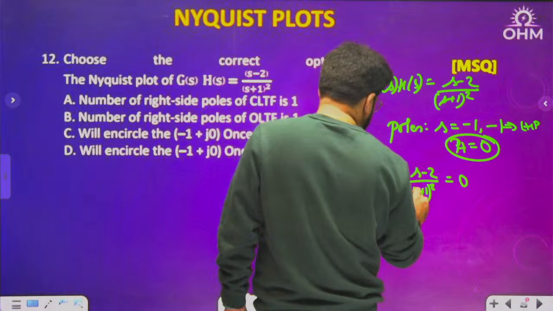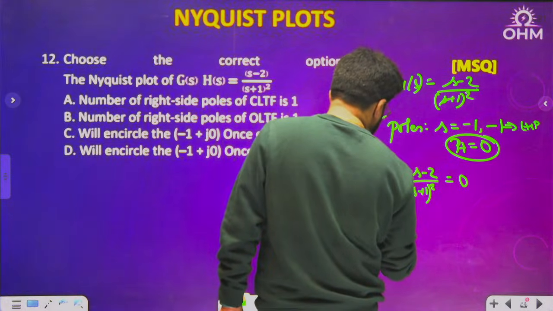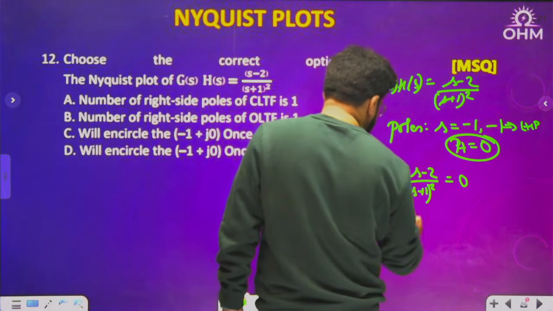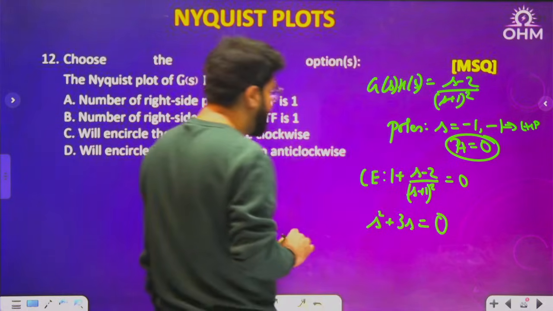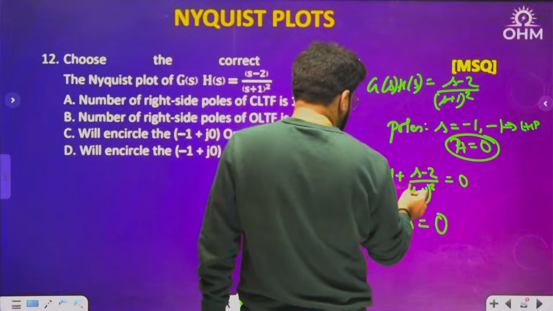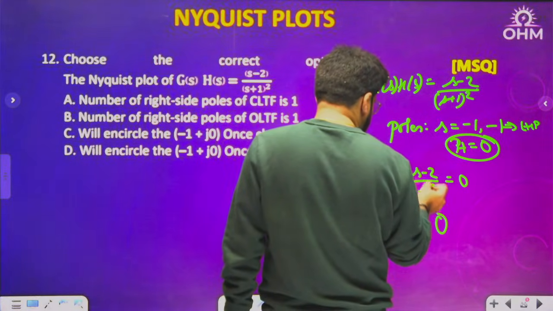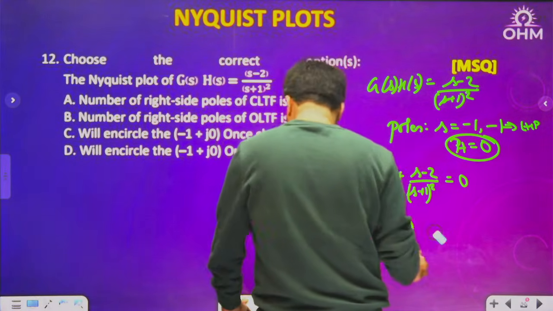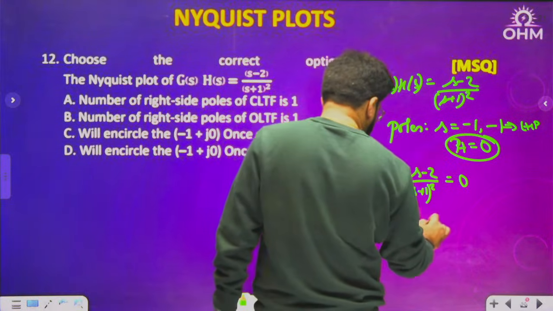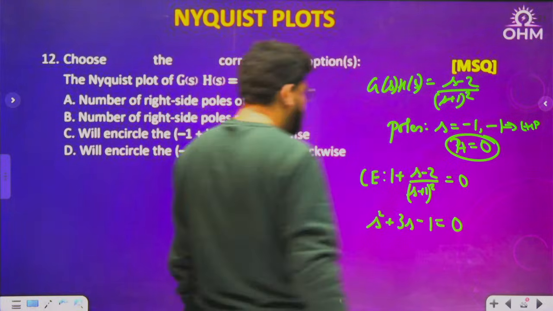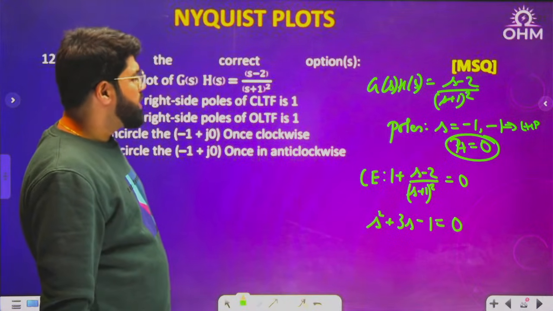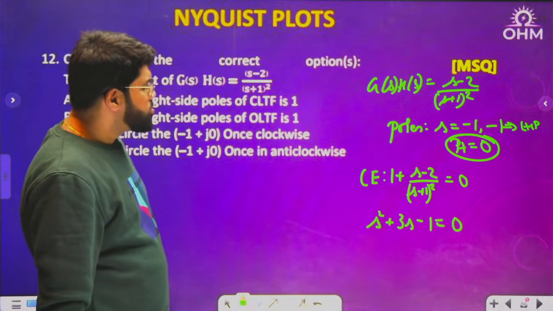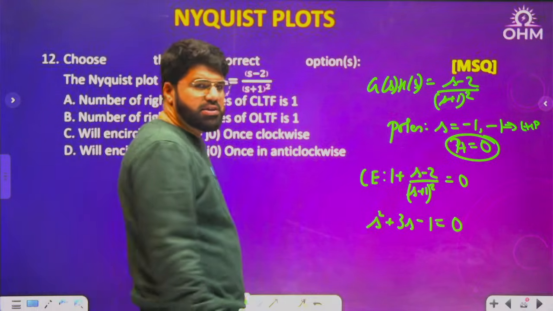So if I solve it, I'll get s square plus 2s plus 1 minus 2. So minus 1 will be left here. Okay, let me recheck. S square, plus 1 and minus 2 minus 1, and plus 2s plus s. Yeah, this is what the characteristic equation is going to be.